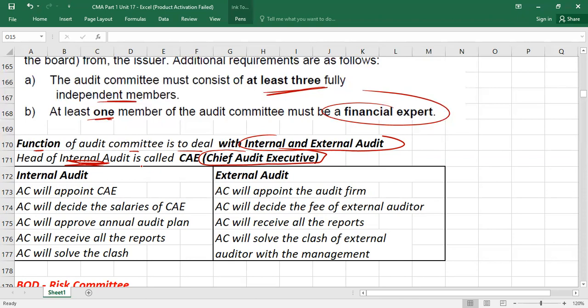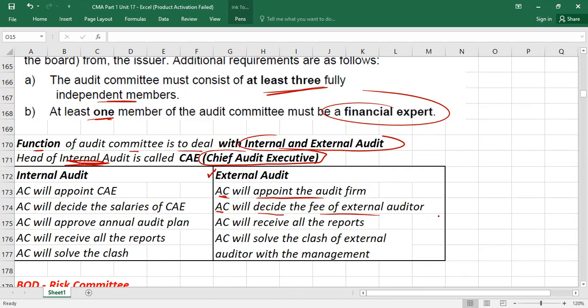The roles of audit committee, or the functions of the audit committee, or the responsibility of audit committee. So here we go. First of all, with respect to external audit, what is the role of audit committee? Please remember, AC stands for audit committee. Audit committee will appoint the audit firm. And second is what? Audit committee will decide the fee of external auditor also.